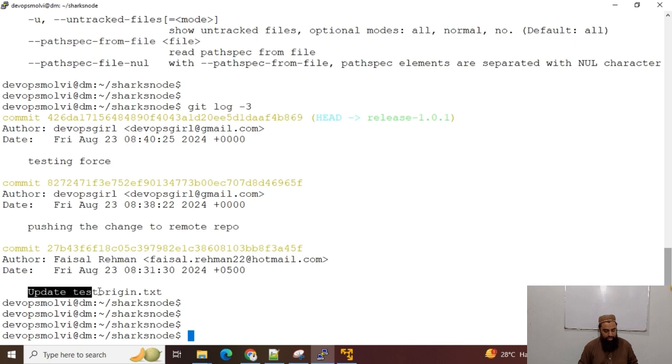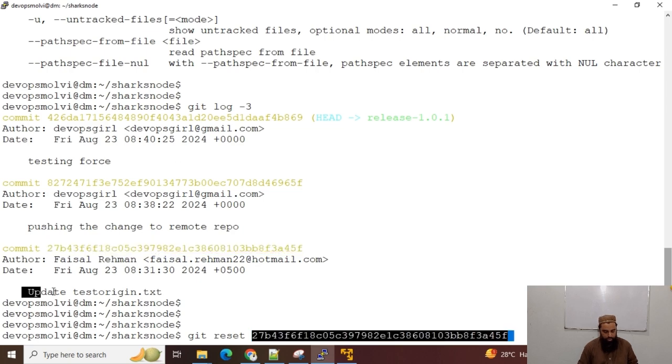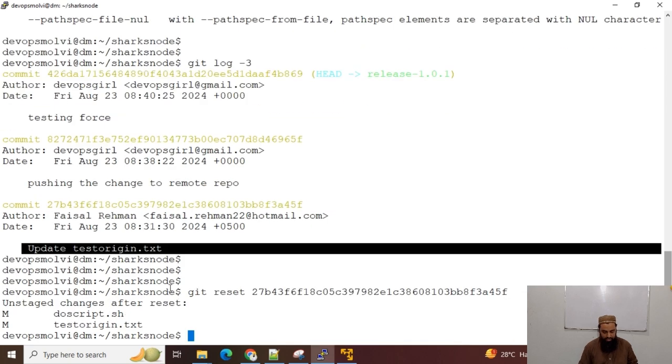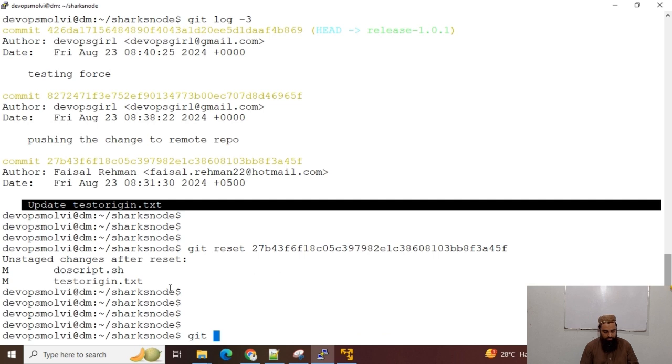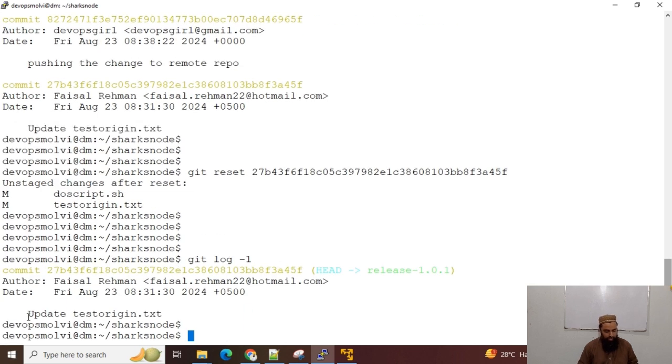For instance, if I want to move this commit to the first position, then I can use git reset and the commit id. Then we will have update origin.txt as our last commit. With git log -1, you can see how we can update the commit and change its position from any later position to the first position.